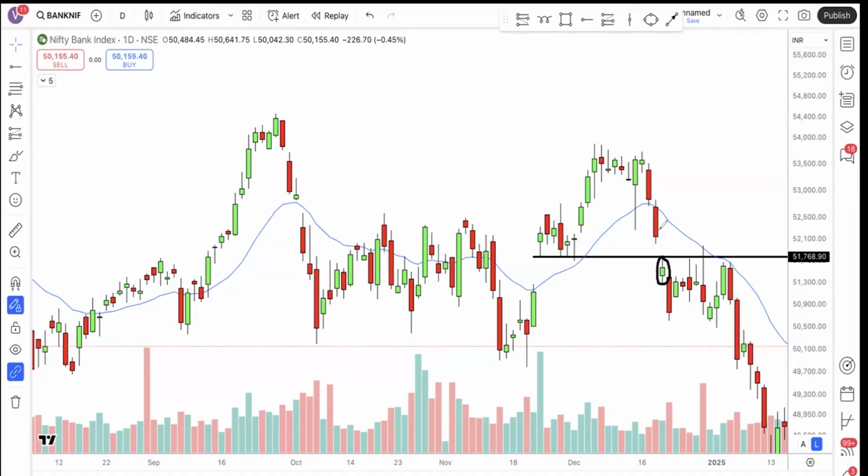The same thing you can see happened here also. This candle made a gap down from this candle, right? So now what you will do, you will mark the high of this candle, and you can see that this is the day price reversed exactly from that level.